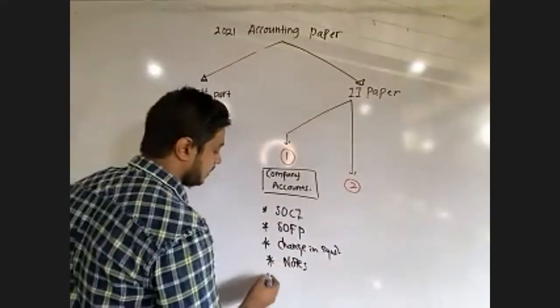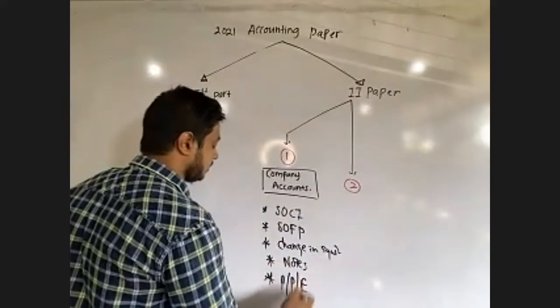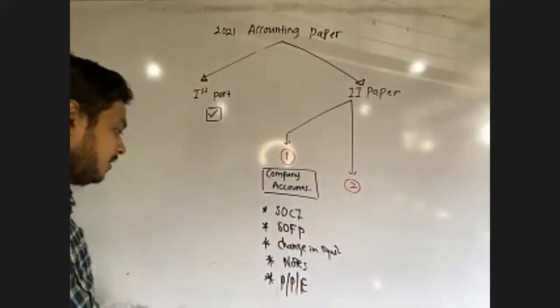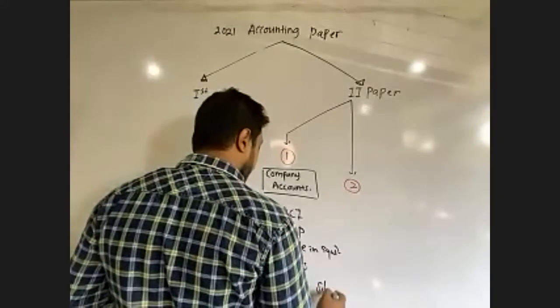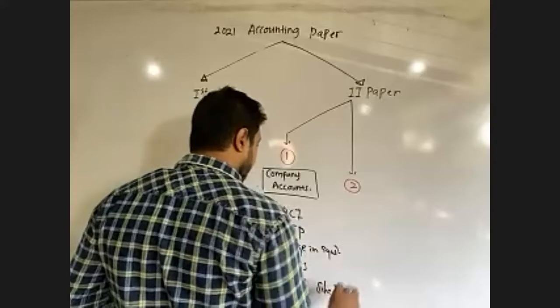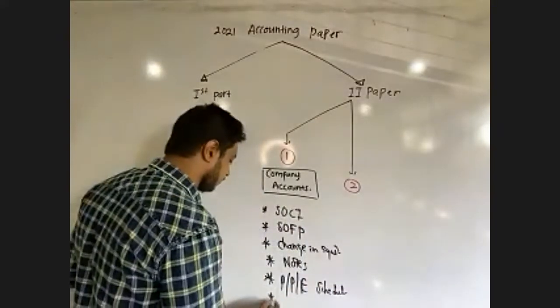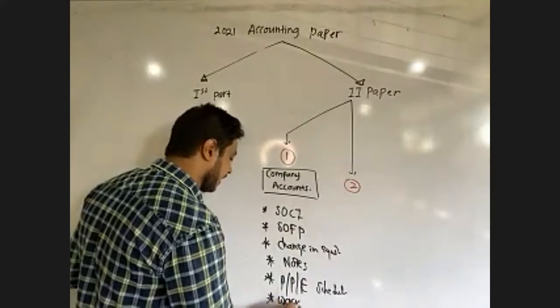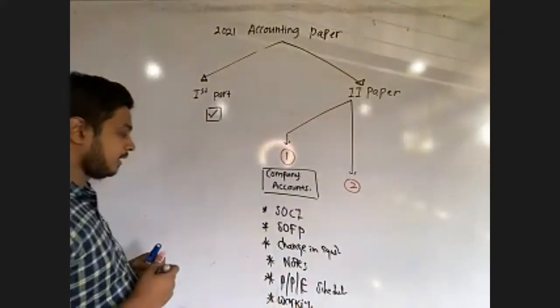and a property, plant and equipment schedule, and other attached workings and notes we have to provide.